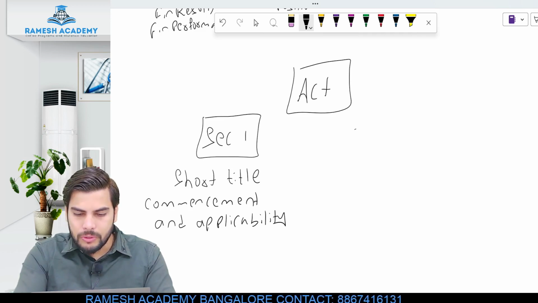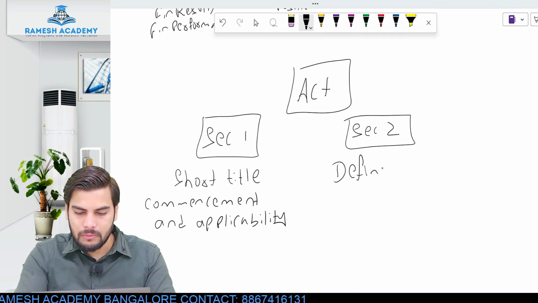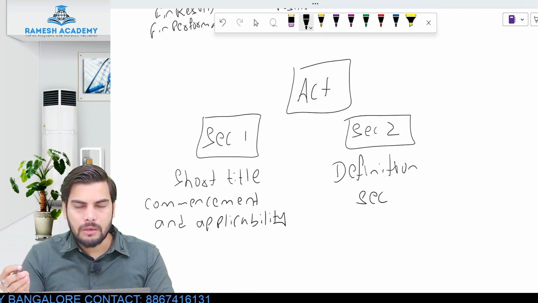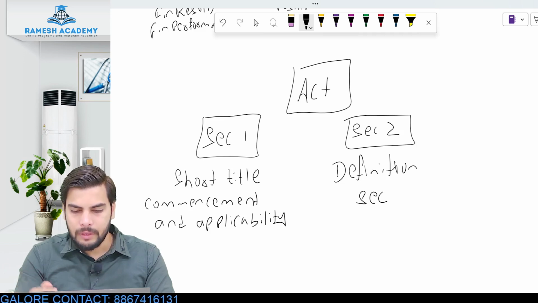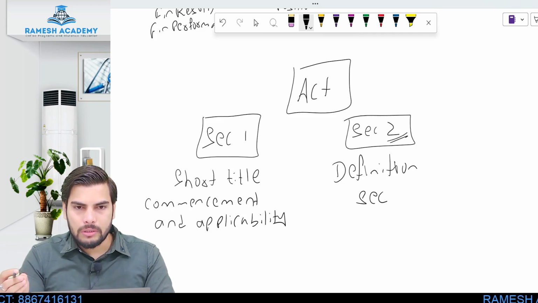When it comes to section 2, for any act or any law for that matter, this would be the definition section. All the important terms and terminologies used in this particular law will be defined over here.